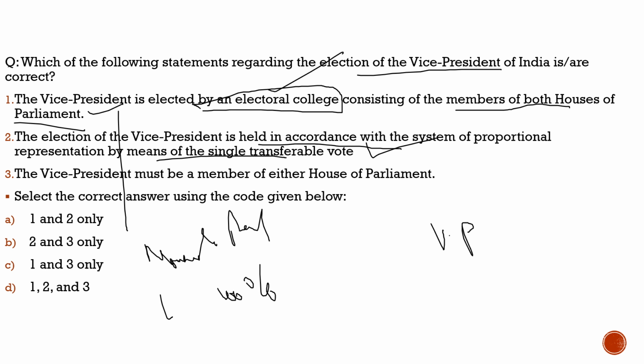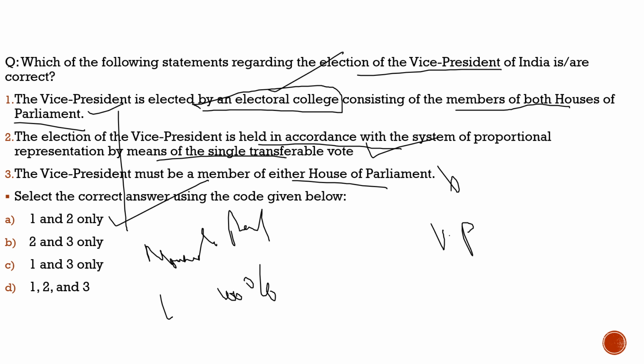Third statement, it says the Vice President must be a member of either house of the Parliament. Totally incorrect. He should be qualified for election as a member of the Council of States, Rajya Sabha, as we discussed, but it is not necessary that he should be a member of either house of the Parliament. This is totally incorrect. So with respect to this question, the correct statements are statement 1 and statement 2 only. So with this, we complete our discussion with respect to this static topic also.